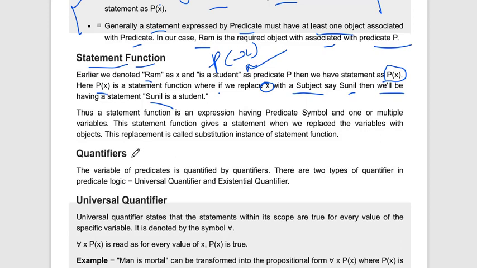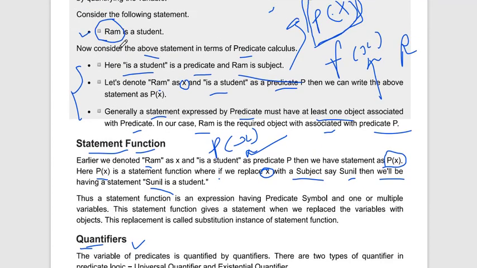Now let's start with a different topic, quantifier. The word quanti means quantity. Now here, Ram is a student. Here Ram is one subject, one variable.